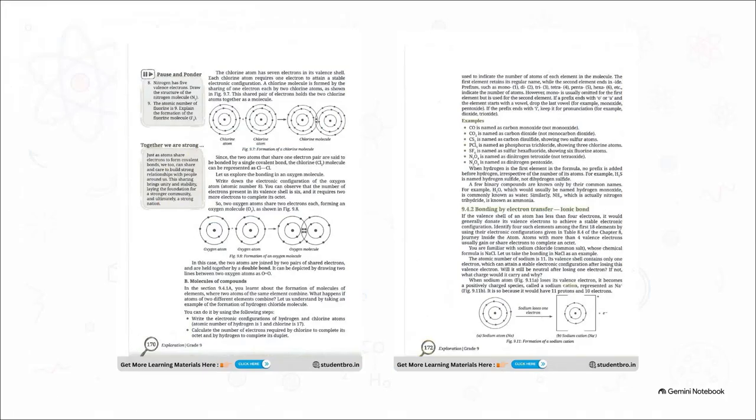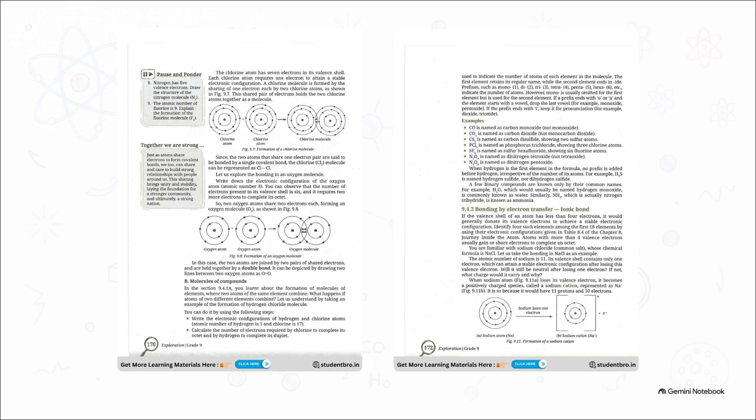You can see the difference in action right here. On the left, look at those two chlorine atoms. Each has 7 outer electrons and just needs one more to be happy. So by overlapping their shells and sharing a pair of electrons, they both achieve a stable 8. That's a single covalent bond holding them together as a chlorine molecule. Now on the right, look at the sodium atom. It has just one lonely electron in its outer shell. Instead of trying to share, it just completely gives that valence electron away.